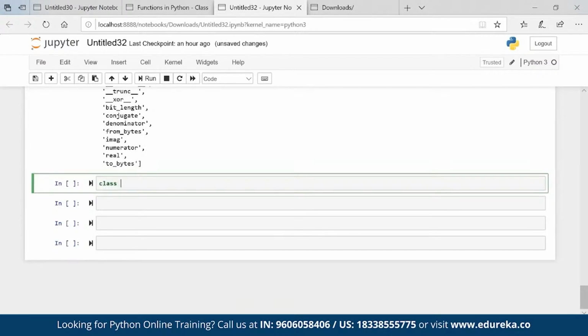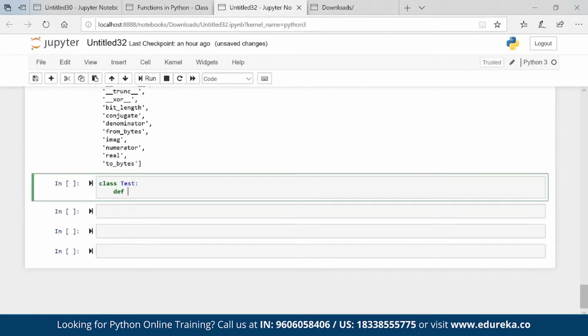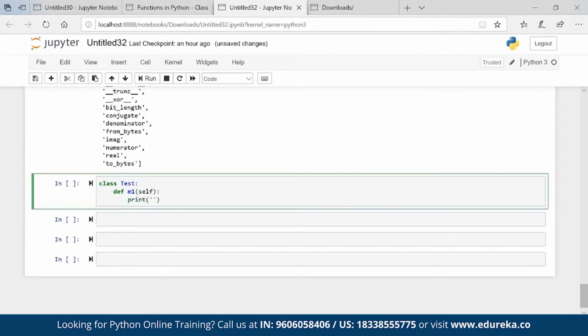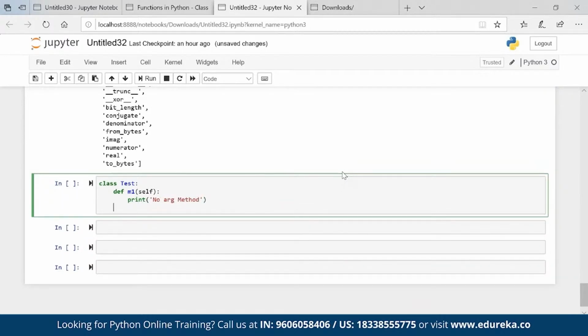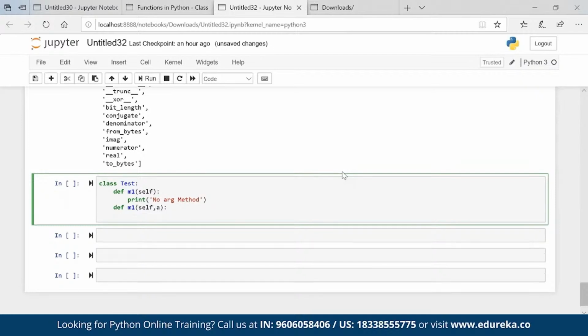Now class Test. Def m1, which is my method inside the class, self, print no arg. Basically here I don't have any argument, so it is a no argument method. I have one more method with exactly the same name, def m1, where a is my argument, print one arg method.